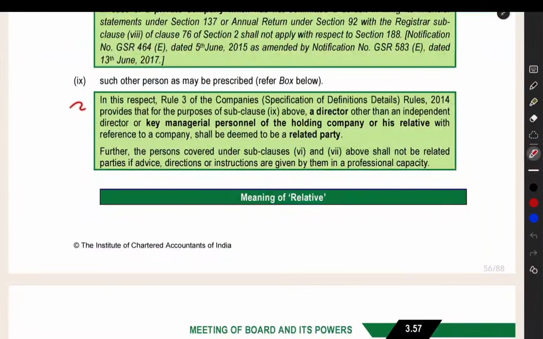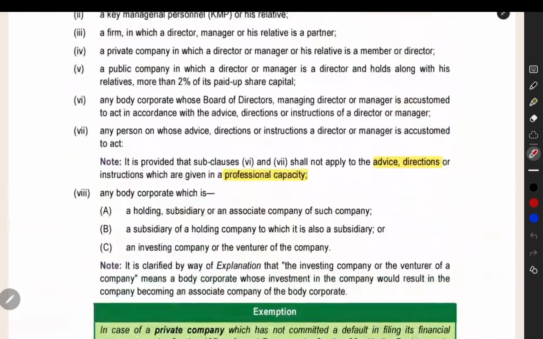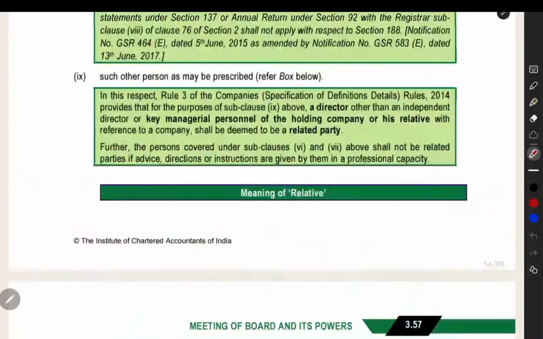Next, such other persons also they have given. We can include any other person also in the related party by rules, so that is also given here. These people are also covered under the related party. They have given the meaning of relative also here. In the above definition, they use the word relative, and for that relative, they have given the meaning here.